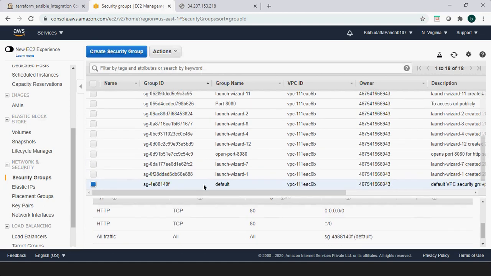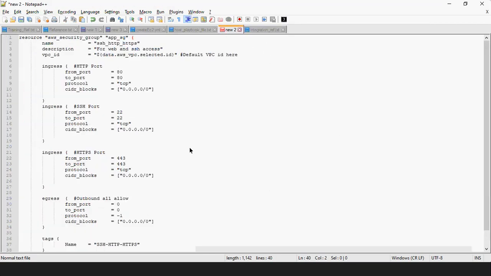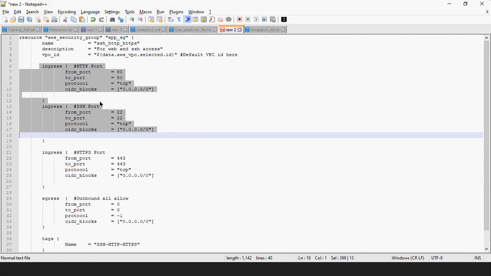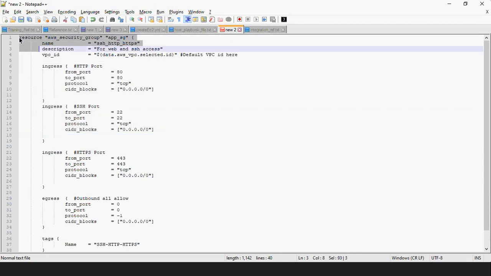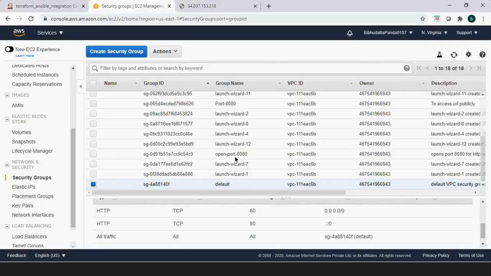You can also do this through your Terraform script. You can define the security group with all the details, ingress and egress, with protocol and port details. It will be something like this. You can mention it like this in the script as well.